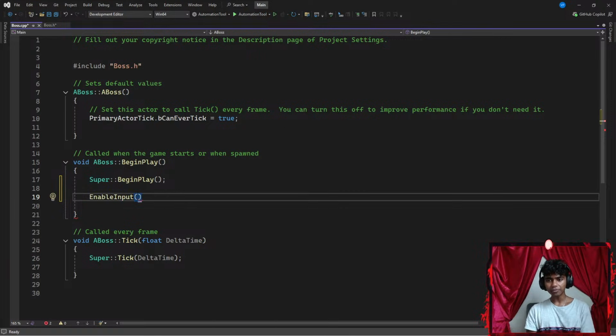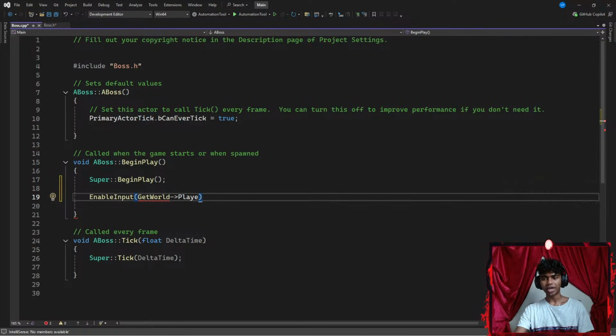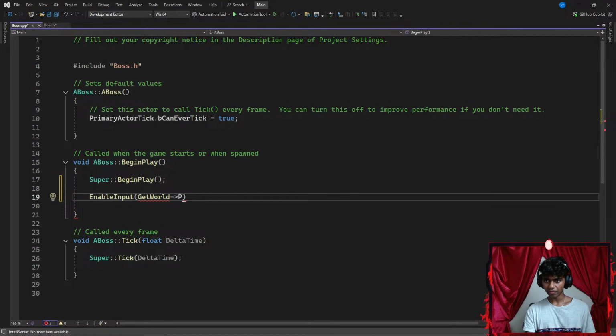Okay, so after I'm done enabling my input, I'm going to go ahead and get access to my world. So I'm going to go with something like GetWorld, which is going to be pointing towards the player first controller. Was it something like that? No need to be the same as your input settings name. Oh, I see. Okay, I thought it was compulsory to add the same name as my input settings. Okay, so I forgot what method comes here.